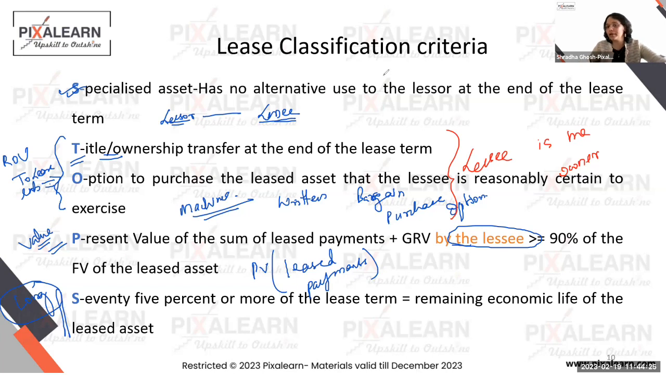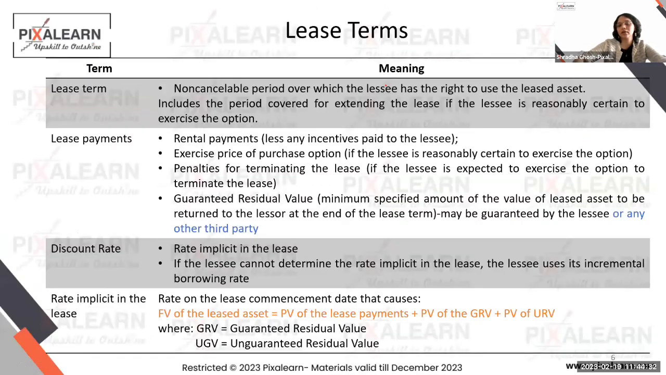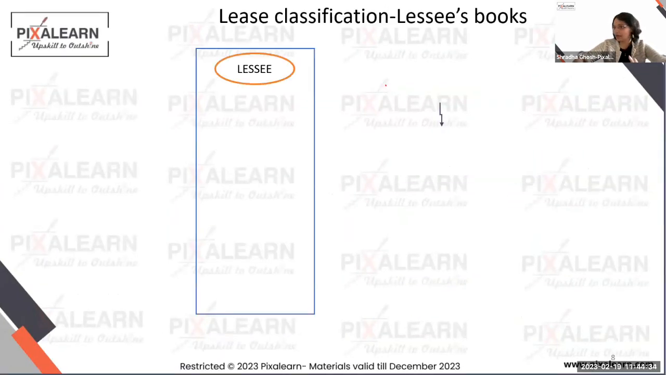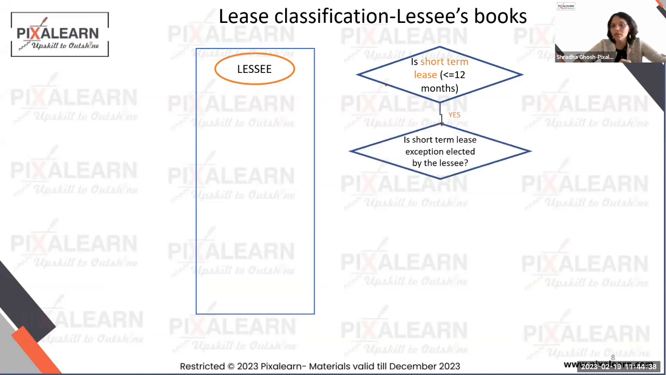So if I go back to my example here, guys, what did we say? We said that if you are a lessee, if that contract is for less than 12 months, you can have a choice to treat it like a rental contract.